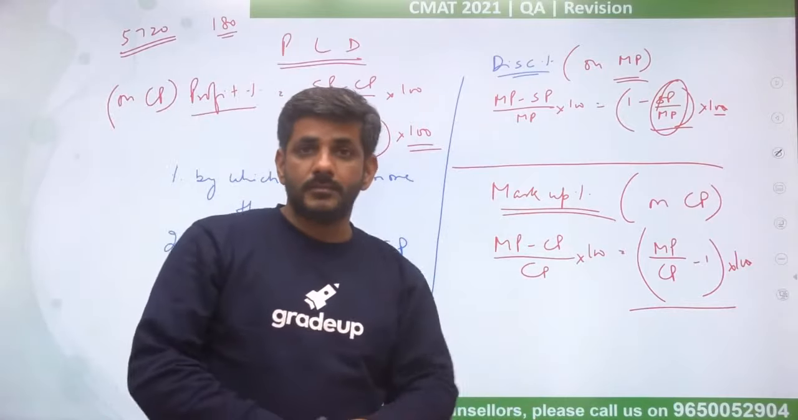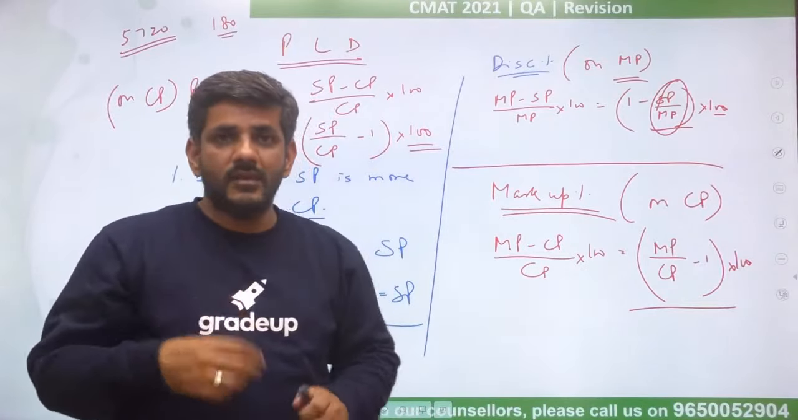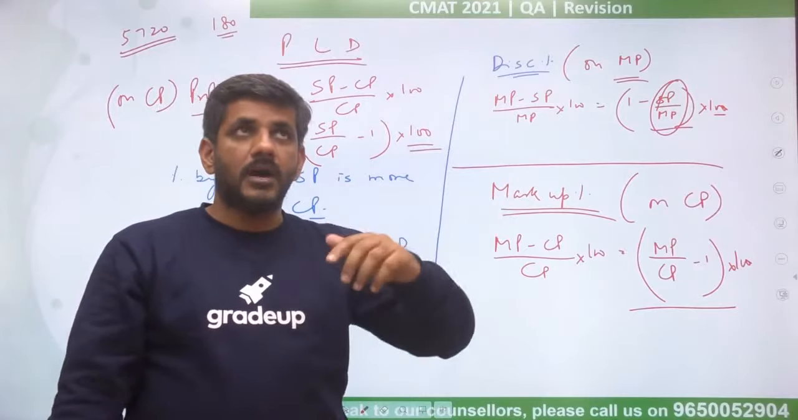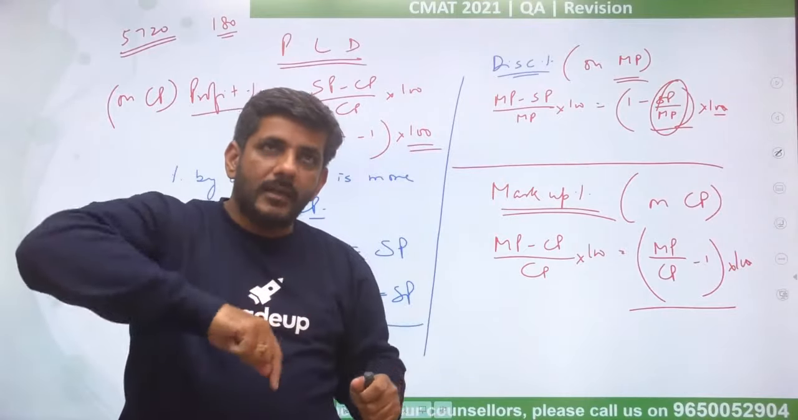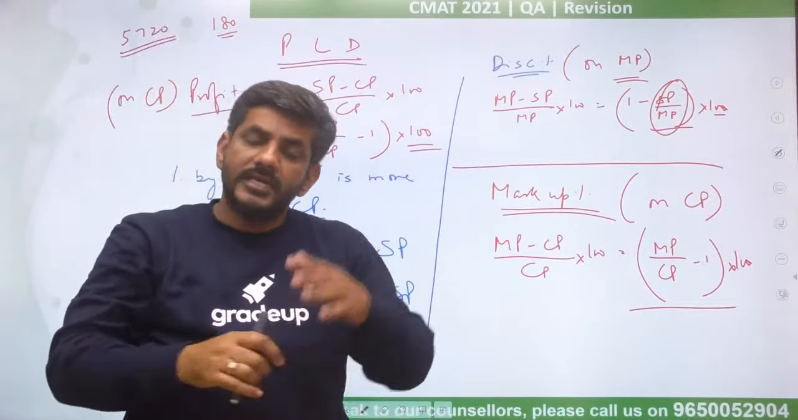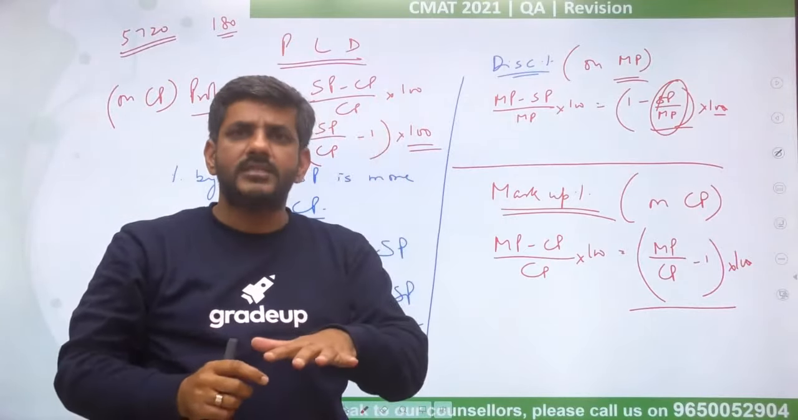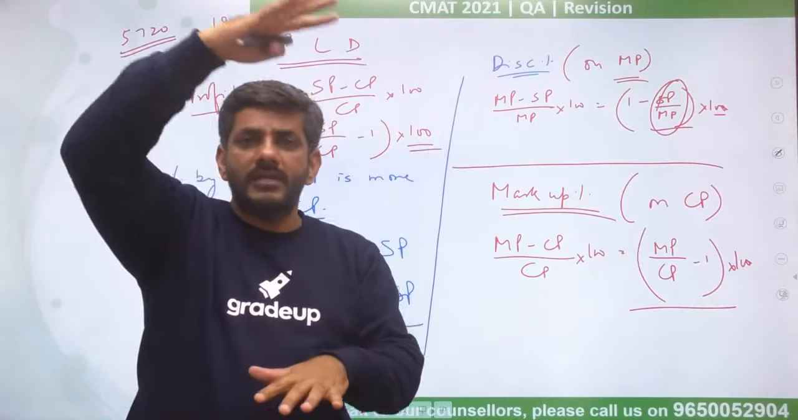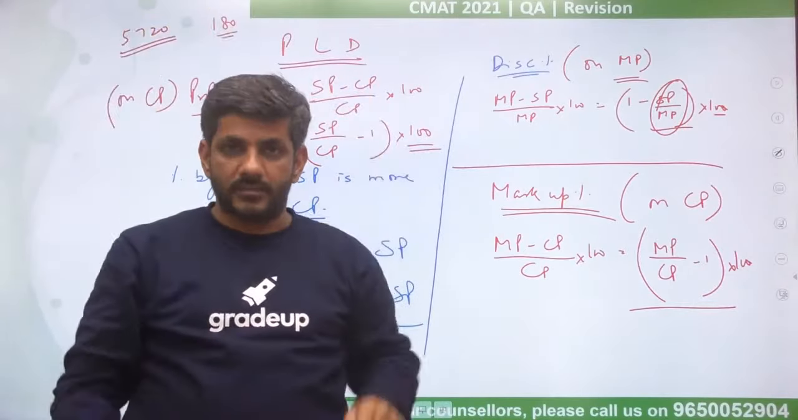So when I look at markup percentage, honestly, when I do the question, I look at it this way: markup percentage, so how much I am marking up, how much I am increasing the cost price. It immediately gives me an idea that CP is the base which is to be increased by a percentage to make the marked price.